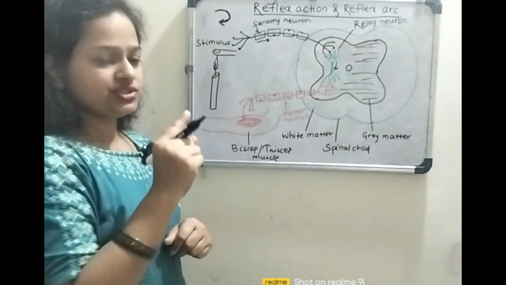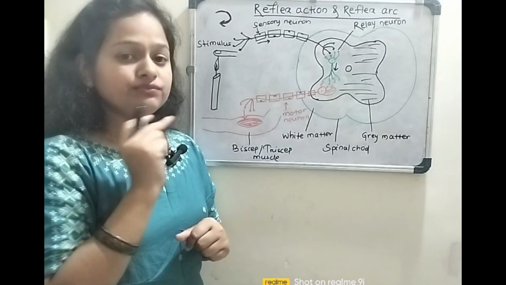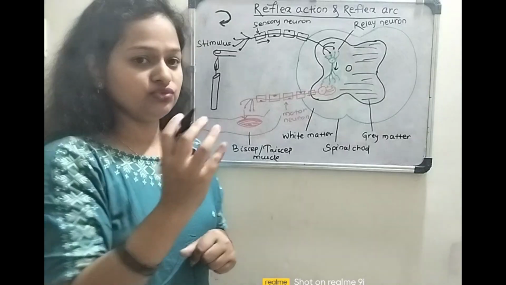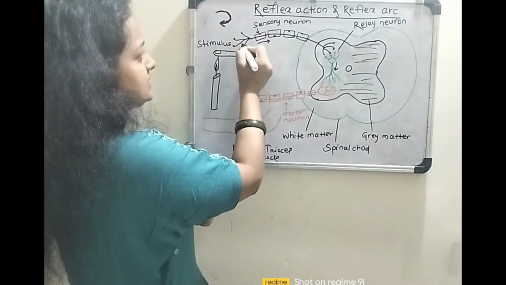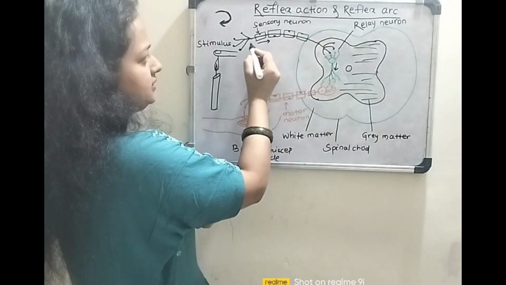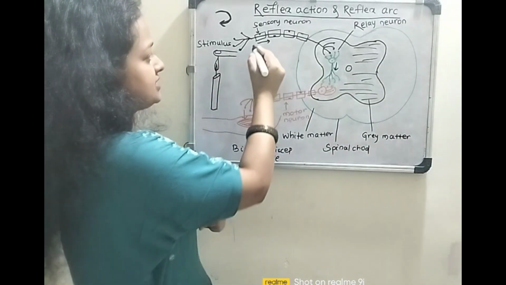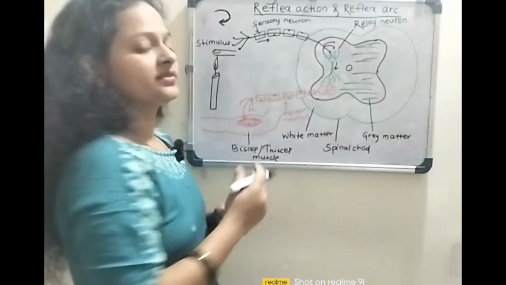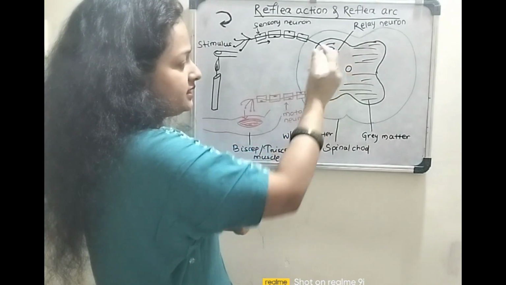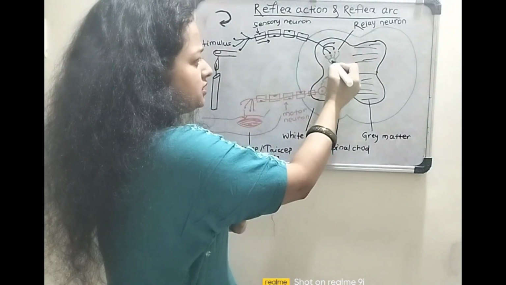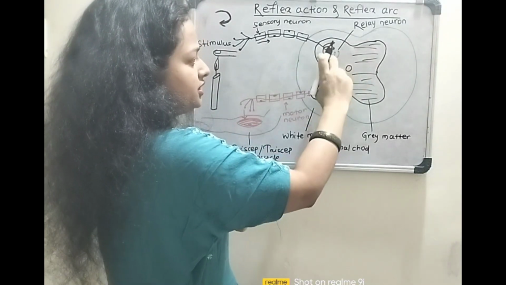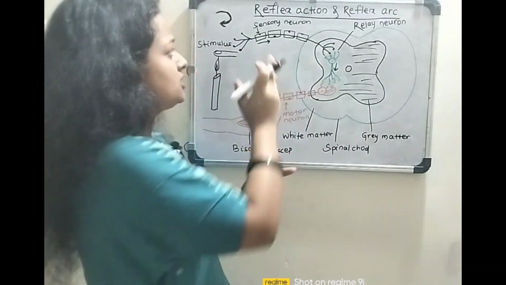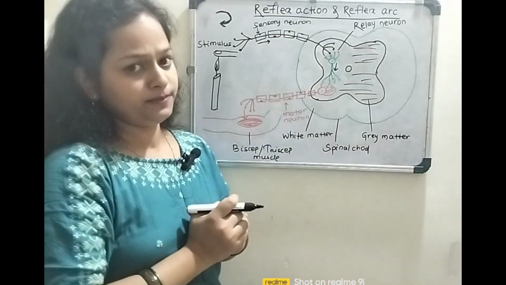When a finger is put in the flame of the candle, this acts as a heat stimulus, and this stimulus will be sensed through the sensory neuron, and this sensory neuron will carry the impulse in this pathway through this axon, and finally the axon endings will transmit the impulse to the dendrite of the relay neuron or the interneuron. And this interneuron helps in the transmission of impulse from the sensory neuron to the motor neuron.